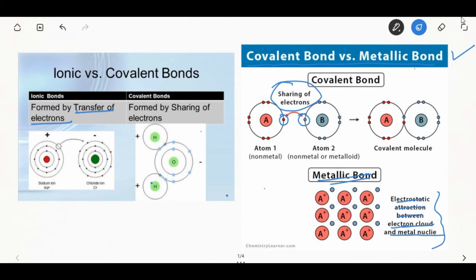So one of the chief characteristics of metal is its ability to conduct heat and electricity, as we know. Such conduction is due to the mobility of so-called free electrons that are present in the metal.